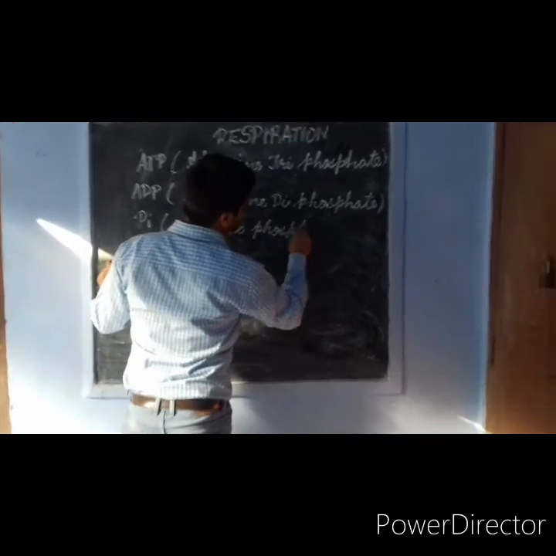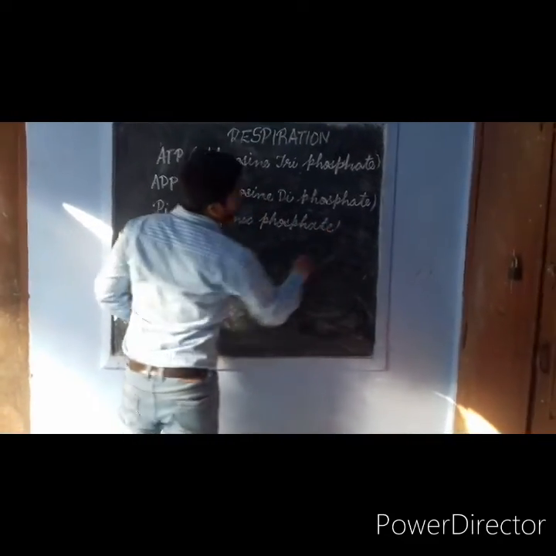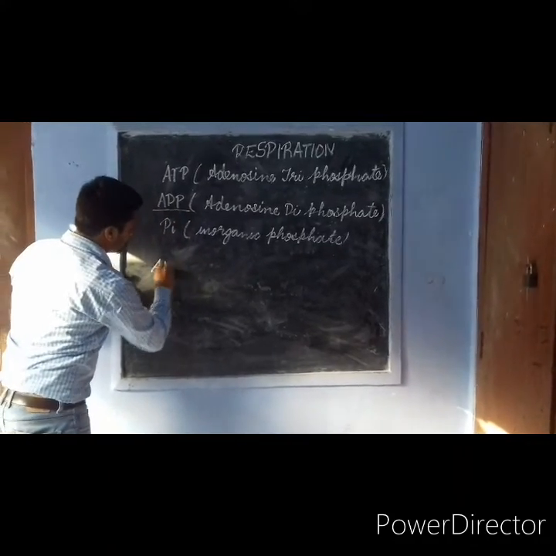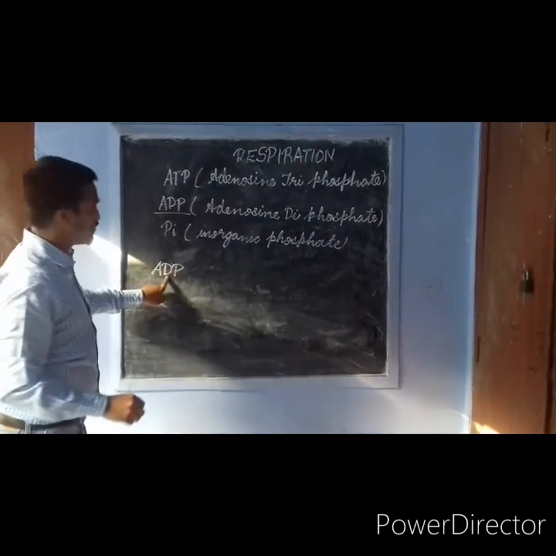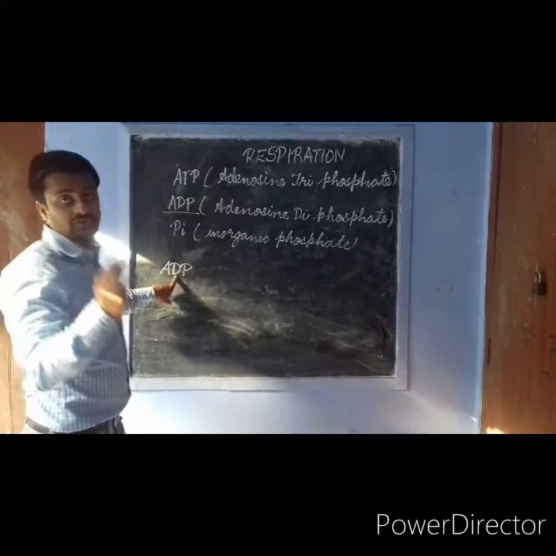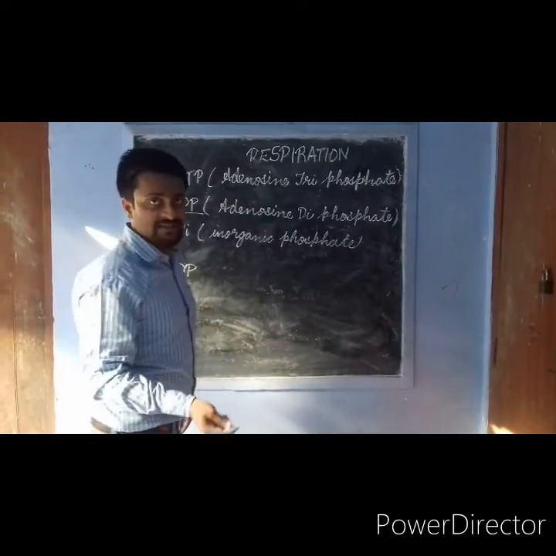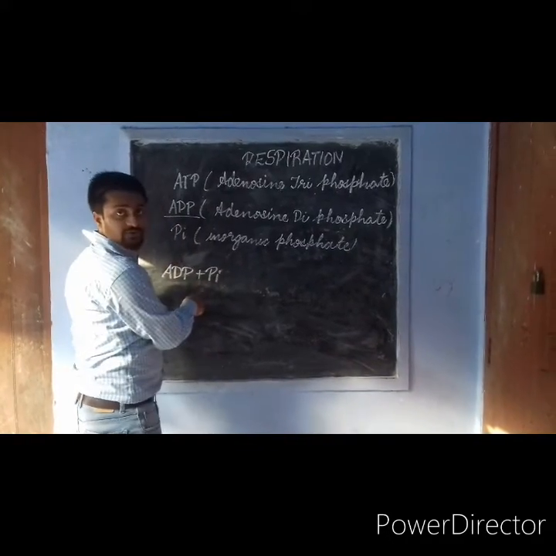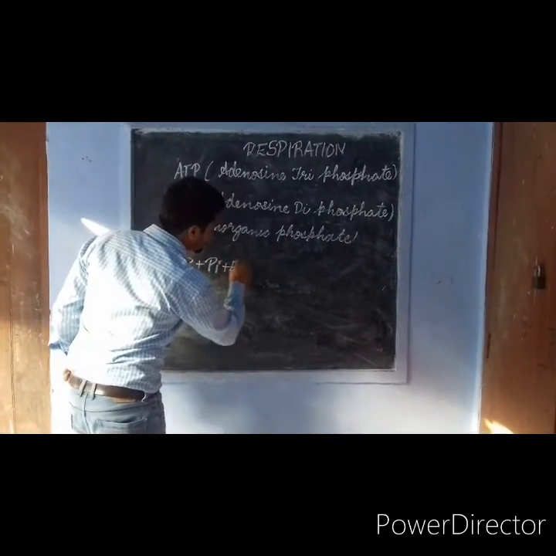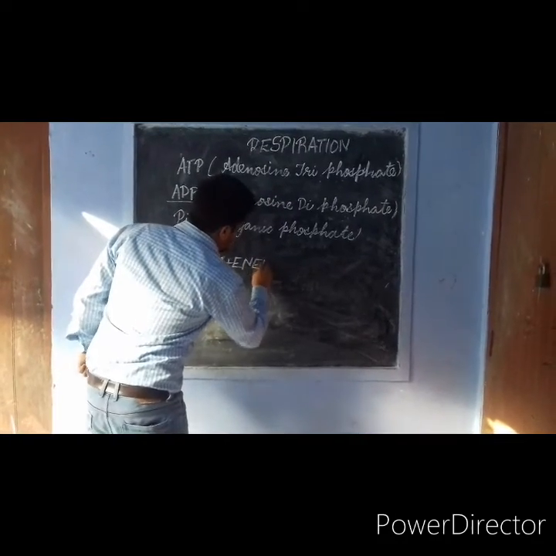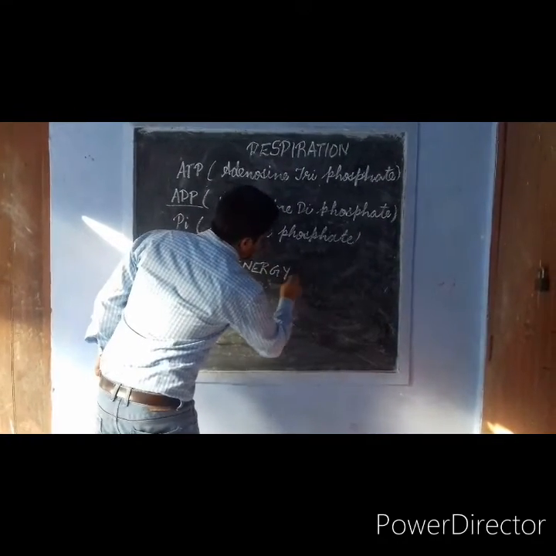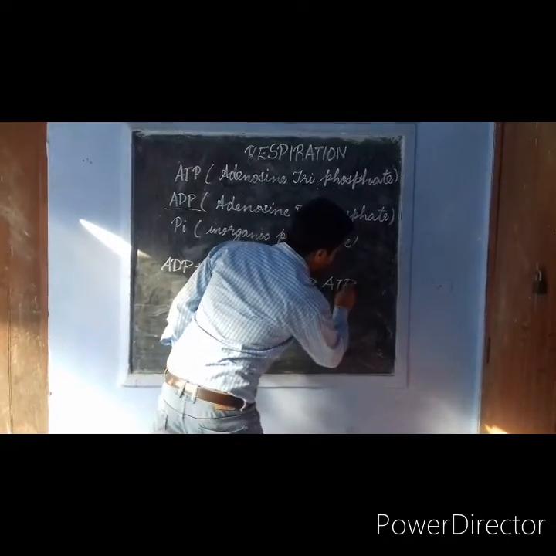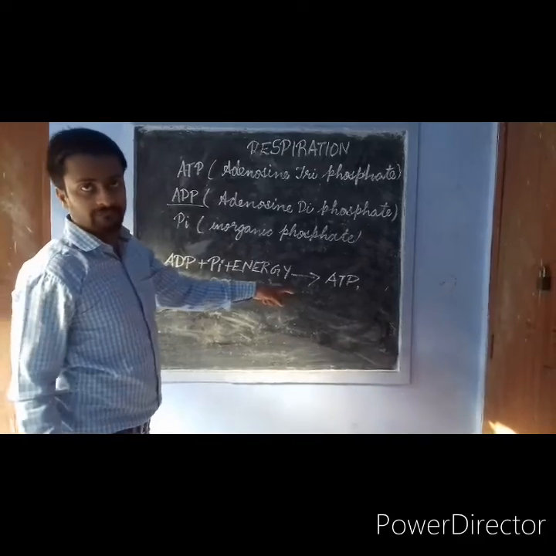Now what happens in the body? ADP is present, that is adenosine diphosphate. Diphosphate, di means 2. Now there are 2 phosphate groups. When the energy is released in the body, what happens? This phosphate group plus energy is used in this process, and this energy gets stored as ATP. So this is how ATP is formed.